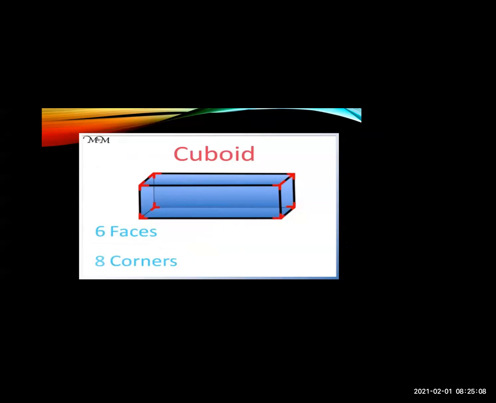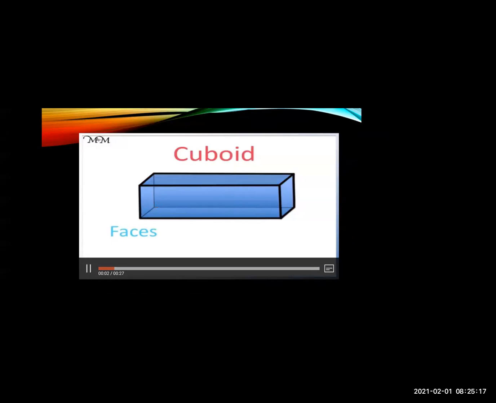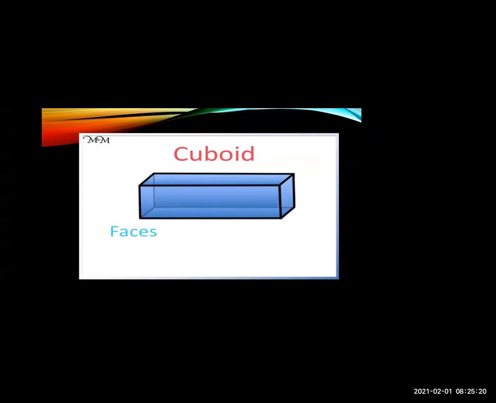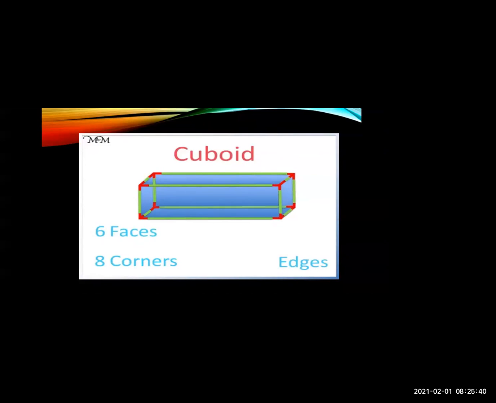Now let's see the faces of a cuboid. See, this is the first face. There are 6 faces. Then the corners 1, 2, 3, 4, 5, 6, 7, 8. Corner means vertices. Then there are edges 1, 2, 3, 4, 5, 6, 7, 8, 9, 10, 11 and 12. So there are 12 edges. Like a cube, even a cuboid is also having 12 edges.